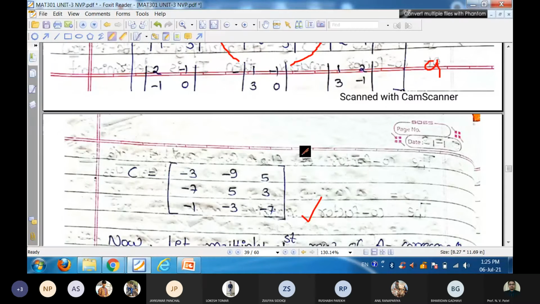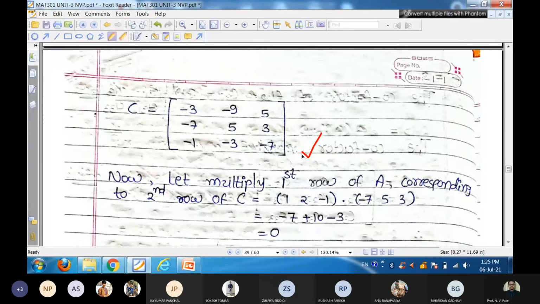Now in our relation we have to check what happens if we multiply the first row of capital A with the second row of the cofactor matrix, and what happens when the first row of A is multiplied with the first row of the cofactor matrix. If we take the dot product of similar rows, what happens, and with different rows, what happens? For any square matrix that result is true.